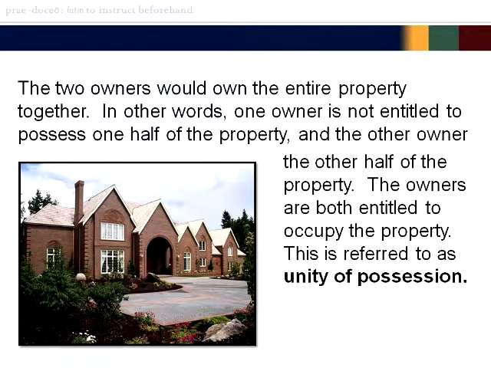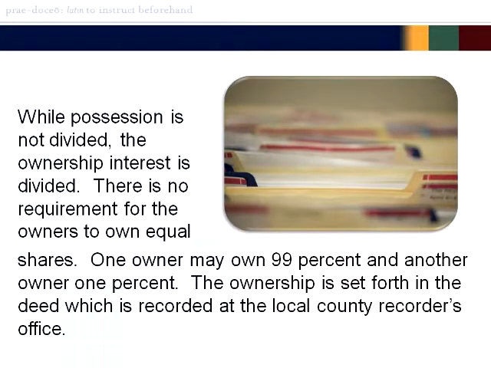The two owners would own the entire property together. In other words, one owner is not entitled to possess one half of the property and the other owner the other half of the property. The owners are both entitled to occupy the property. This is referred to as unity of possession. While possession is not divided, the ownership interest is divided.